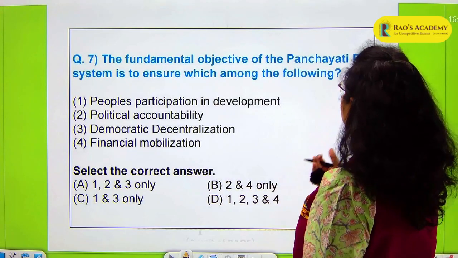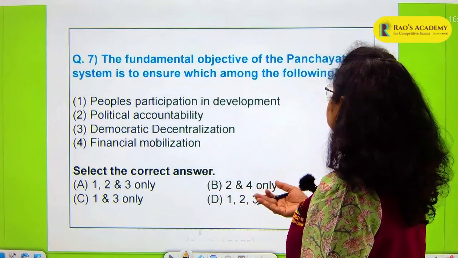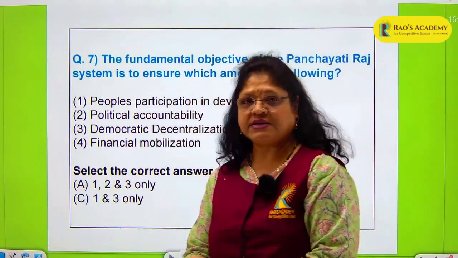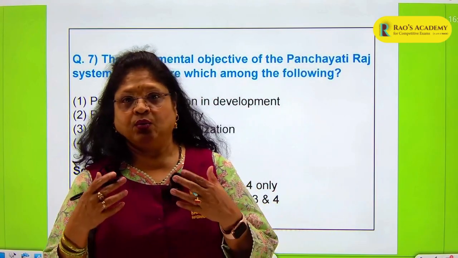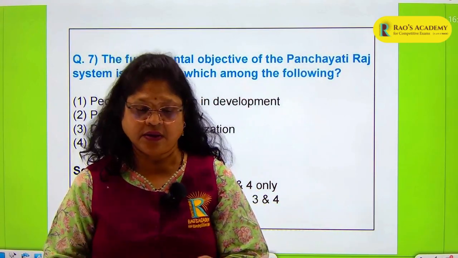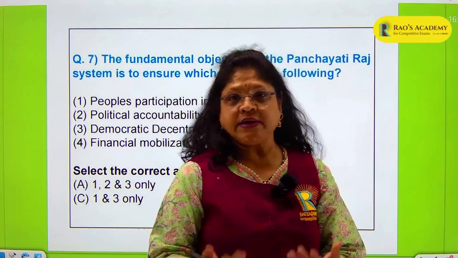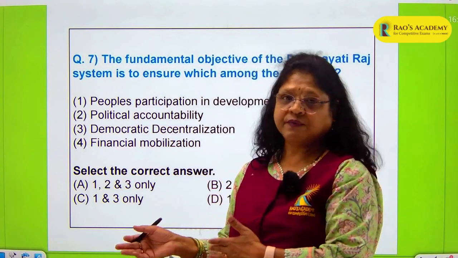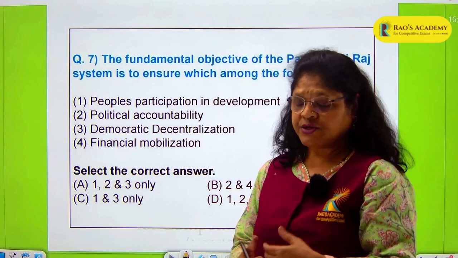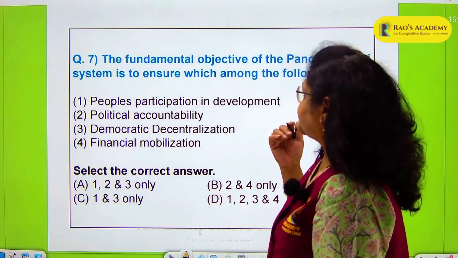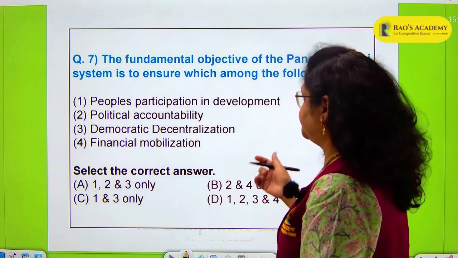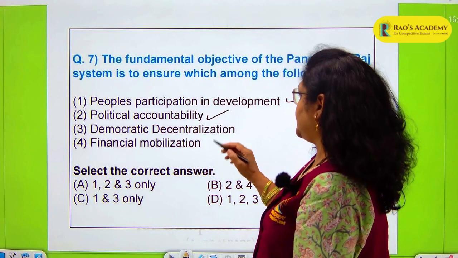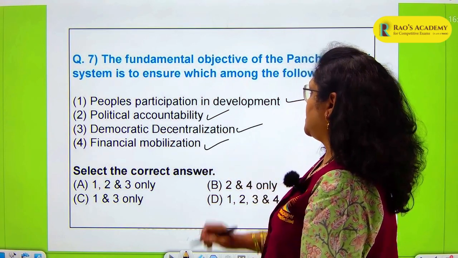The fundamental objective of the Panchayati Raj system is to ensure which among the following. The Panchayati Raj system is the local self-government from the village level to the district level. So why was Panchayati Raj envisaged for our country, and what is the aim of Panchayati Raj? How has the whole progression of the Panchayati Raj system gone, and have we ensured that it has succeeded in our country? Please do go through that also. The options are people's participation in development, political accountability, democratic decentralization, financial mobilization.